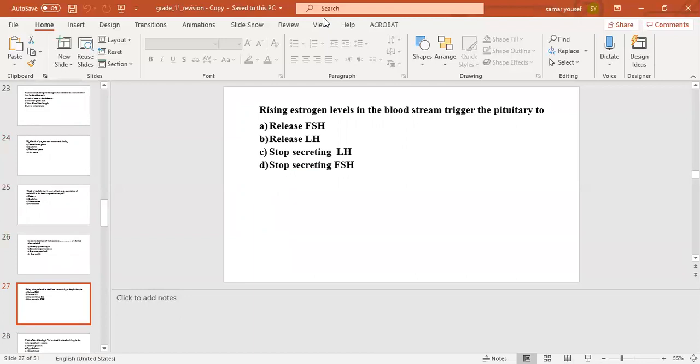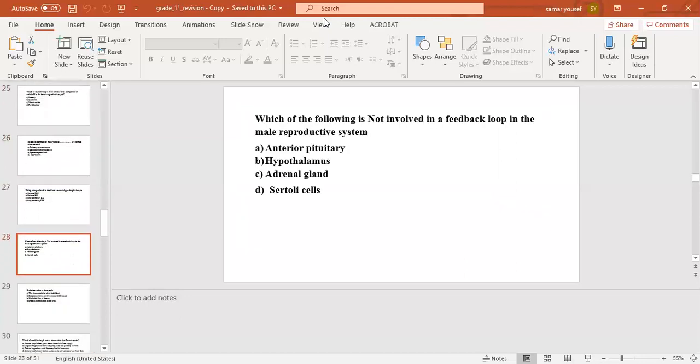The correct answer will be B, release luteinizing hormone. The next question, which of the following isn't involved in a feedback loop in the male reproductive system? Number A, anterior pituitary, number B, hypothalamus, number C, adrenal glands, number D, Sertoli cells. The correct answer will be number C, adrenal gland.